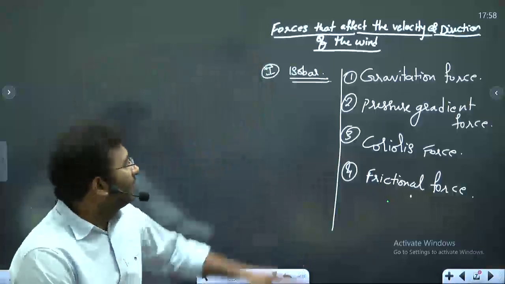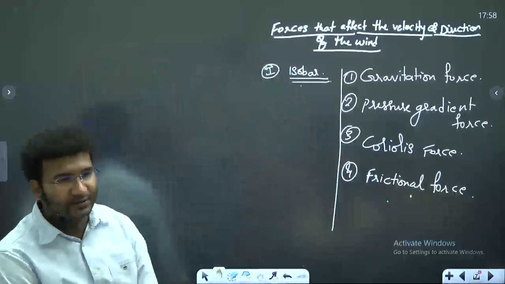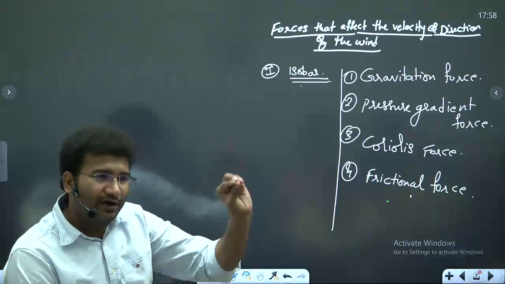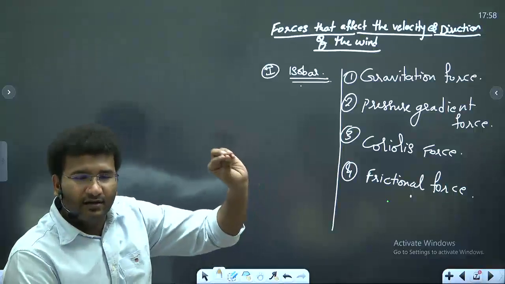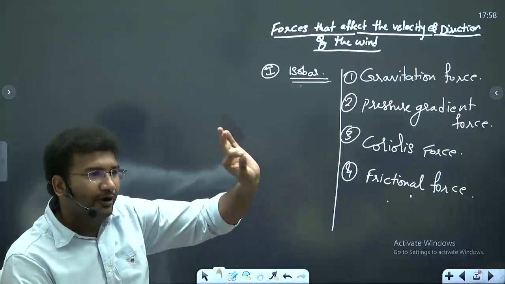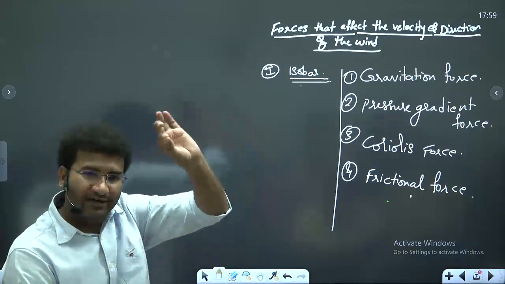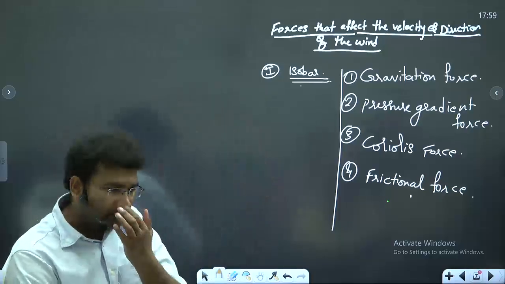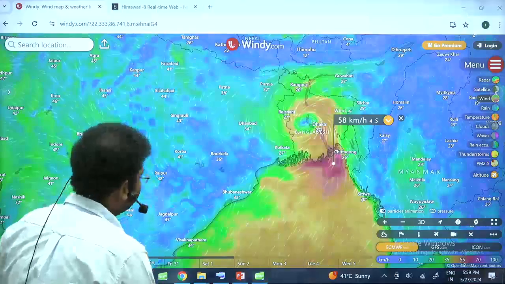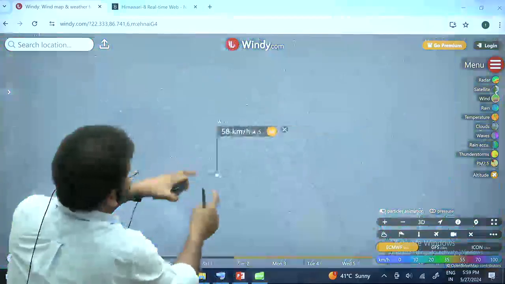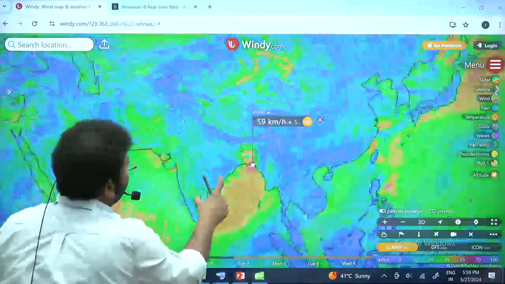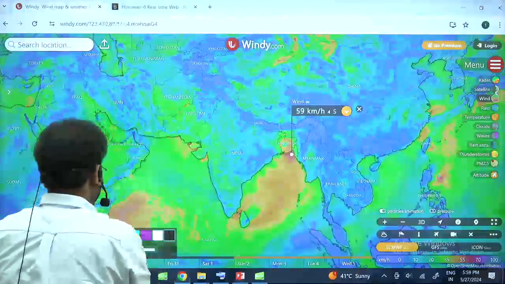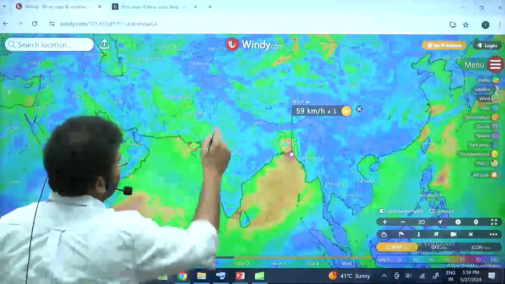But first we will understand what isobars are. What are isobars? In simple terms, I'm going to plot a map where I locate all the points with equal pressures and join them with a line. Yesterday I told you that if suppose this is my India or across the globe, see, I'll point a few places.